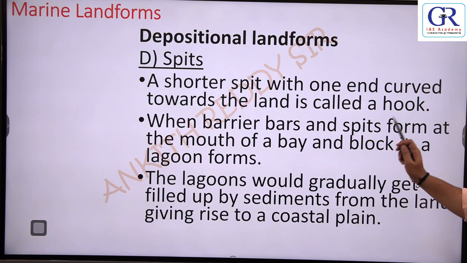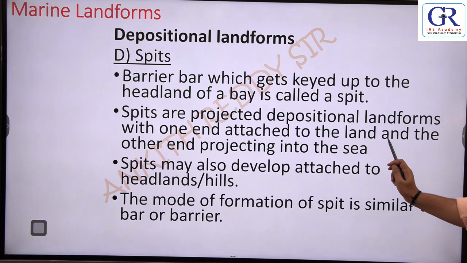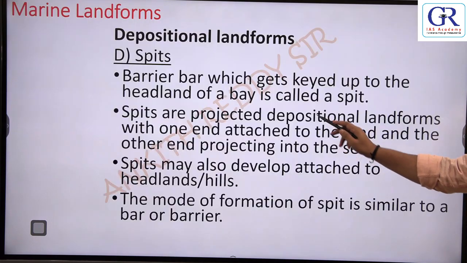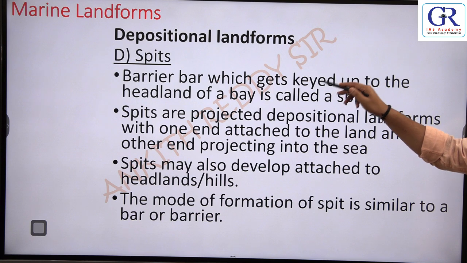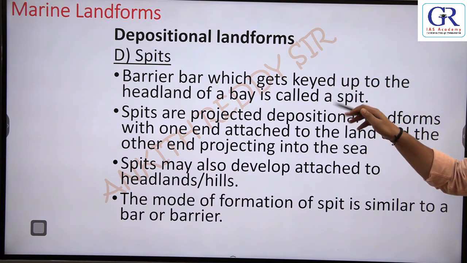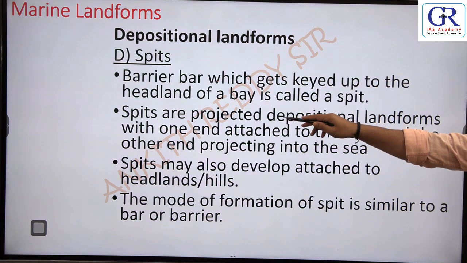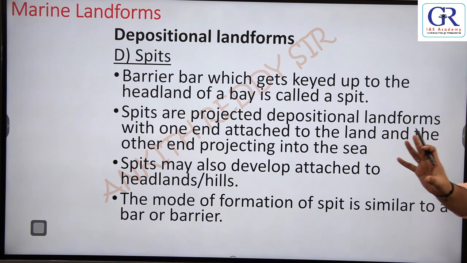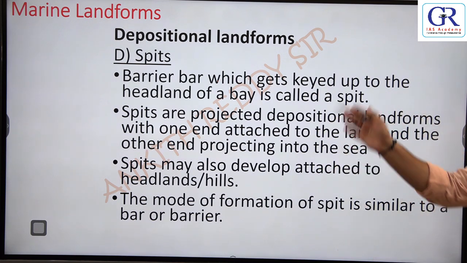You can see here. So what is a spit? It is also a kind of bar which gets keyed to the headland of the bay. That means spits are projected depositional landforms with one end attached to the land and the other end projecting to the sea.